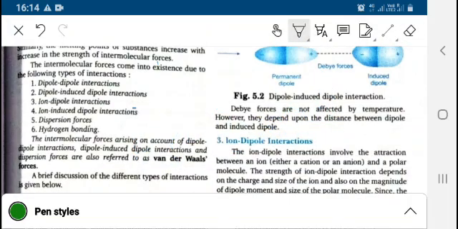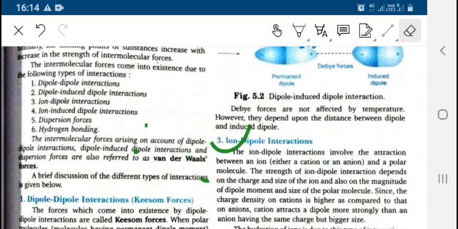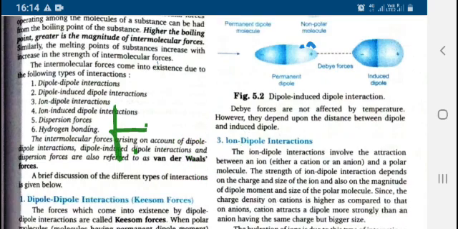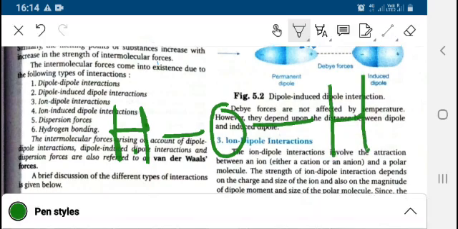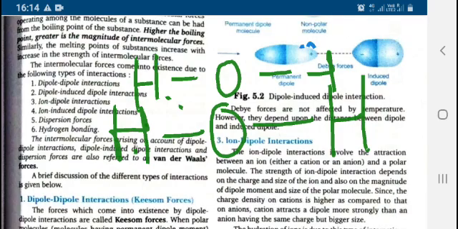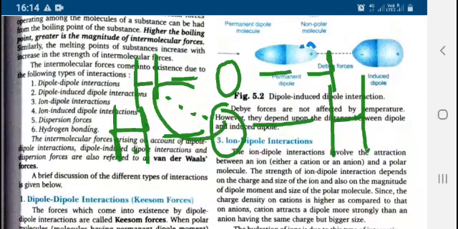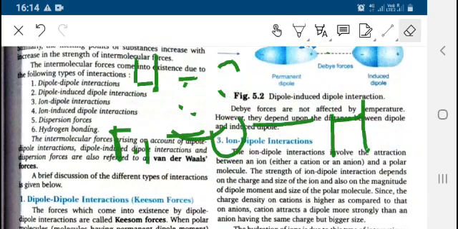Suppose in case of water, H2O, you can see here H is bonded to O, whereas if some other molecule of water is there, then there will be a hydrogen bond between the oxygen and the hydrogen of the other molecule. As you can see in the diagram, these dotted lines show the hydrogen bond.